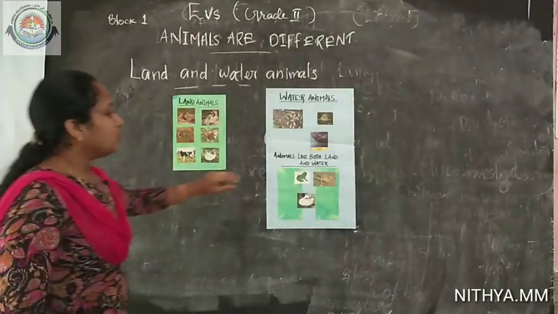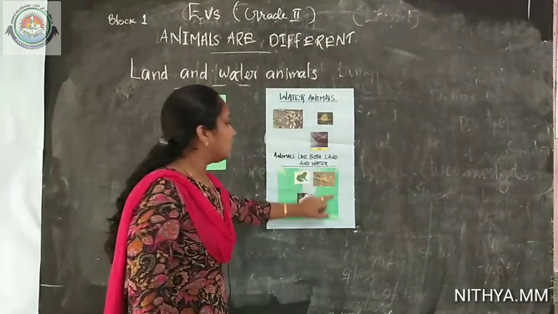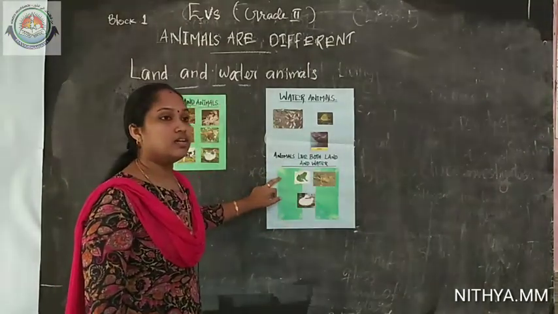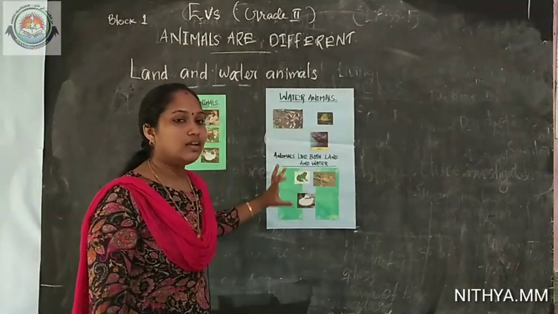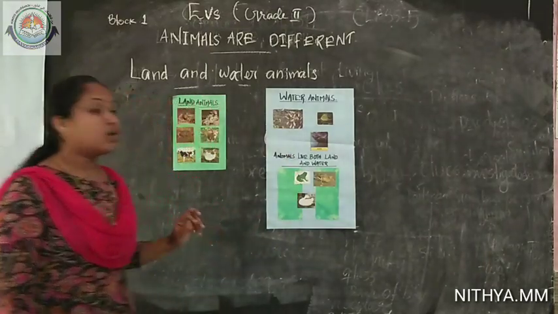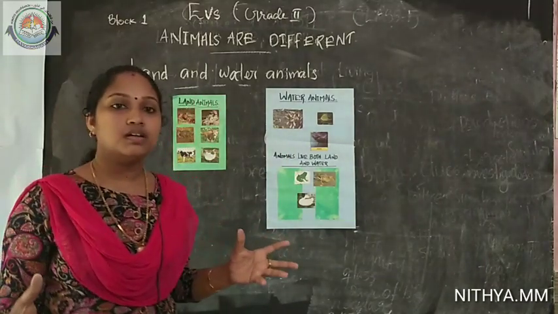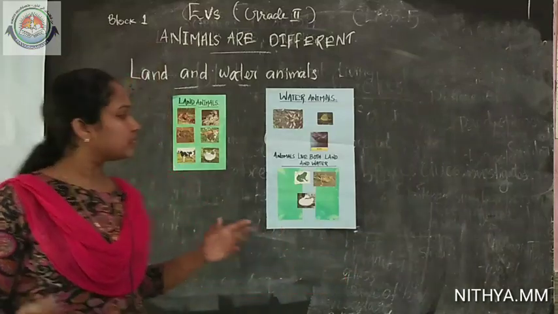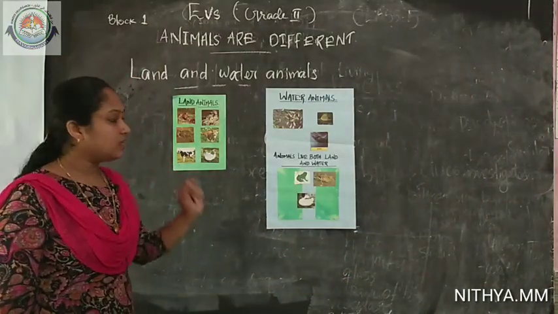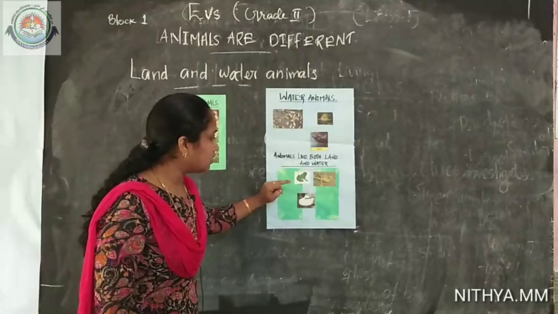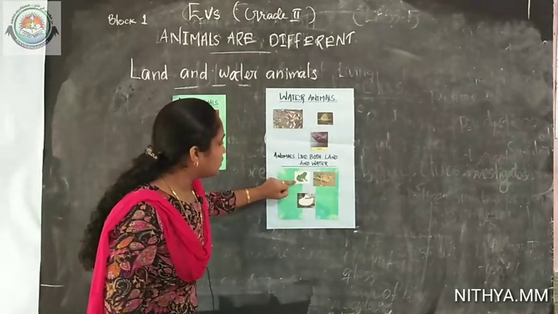Okay, we can see another animals which can survive both on land and in water. What helped them to survive in both places? Which are the animals living both on land and in water? See the picture, all of you.